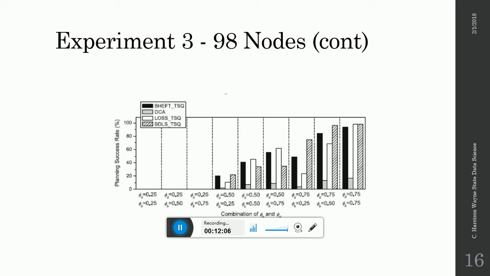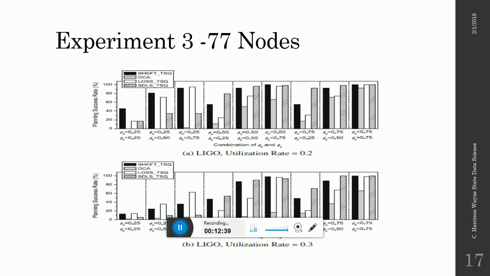So still in the 98 node system, but we're just looking at the 0.4 utilization rate. It is almost non-existent, it is non-existent in the first 3 combinations of budget and deadline, and we start to see it pick back up in the 4th with 0.5 deadline and a 0.25 budget. And then once we loosen the constraints up almost completely, we can see the BHEFT algorithm competing well, but still having a little bit of trouble against the DCA or the LOSS and the BDLS.